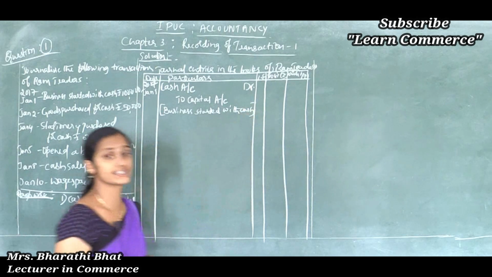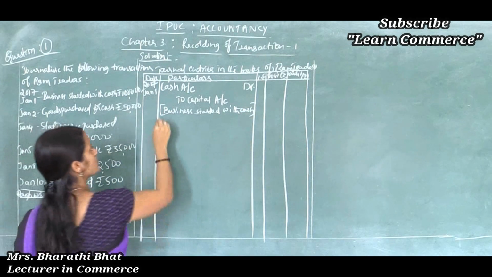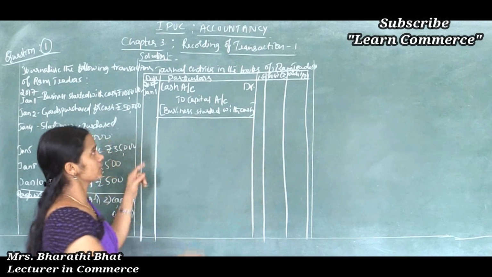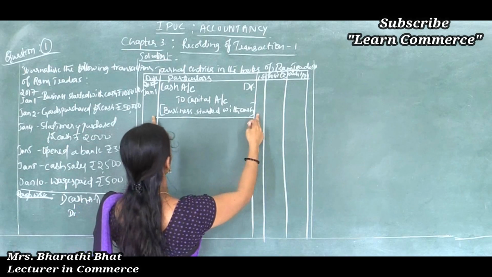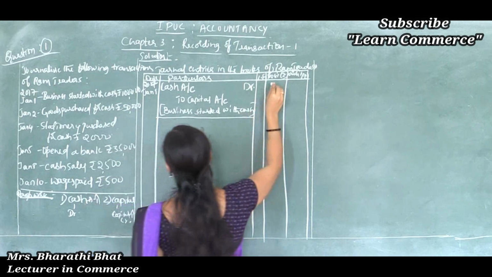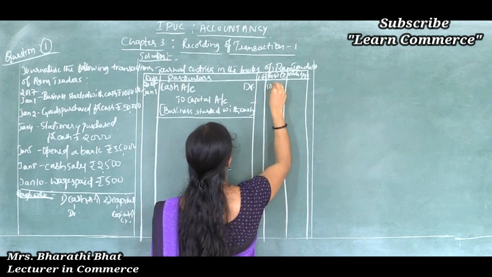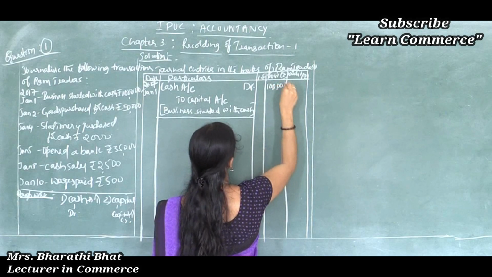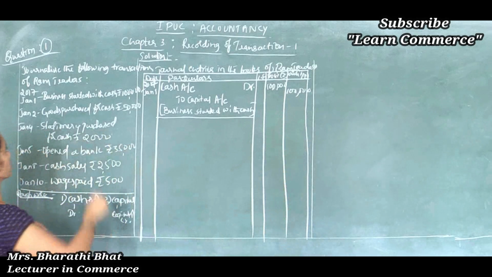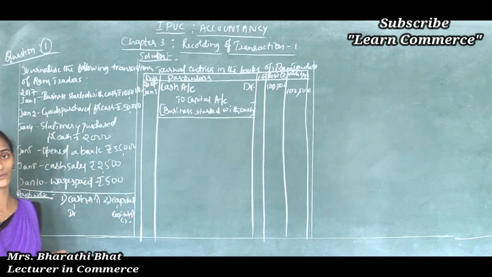It is called narration. After that we should draw the line. Just that line should cover only the particulars column. Then in the amount column we should write the amount 1 lakh, and here also 1 lakh. Clear? So that is about the business started with cash.